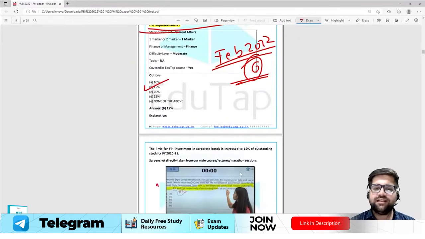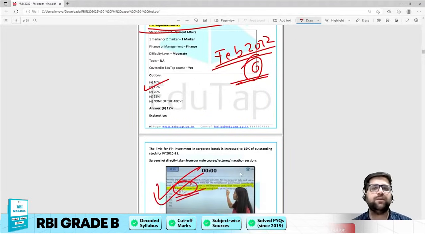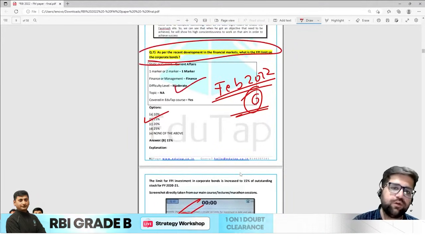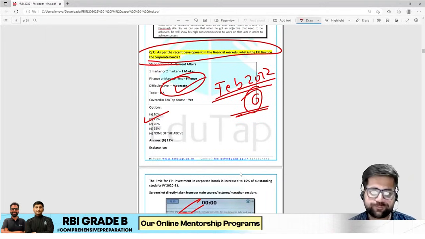So this is the exact screenshot which I have given for you, and clearly mentioned that it's 15% for corporate bonds, and there are certain categories as well, and you can read accordingly. So yes, this particular question was moderate in nature because again RBI notifications are pretty tough to comprehend. That's why we have kept it under moderate level.